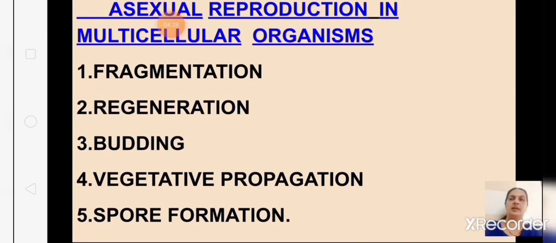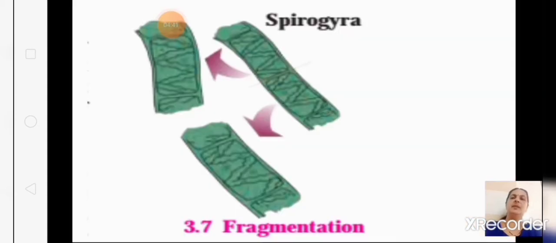Now we come to multicellular organisms. What we learned? We learned fragmentation, regeneration, budding, vegetative propagation, and spore formation. What did we learn under fragmentation? Under fragmentation we saw that under favorable conditions Spirogyra will break into pieces, into fragments, and each fragment will start growing on its own. So this is fragmentation.